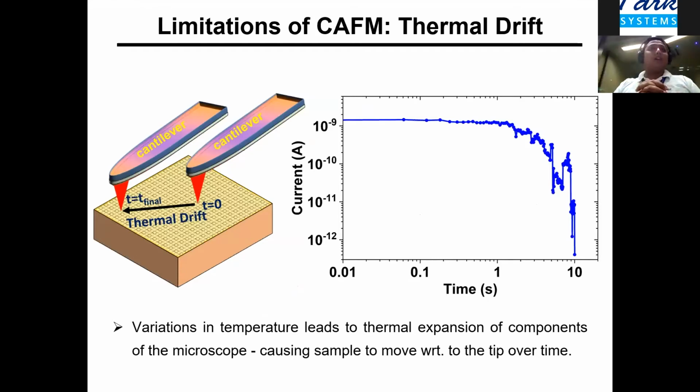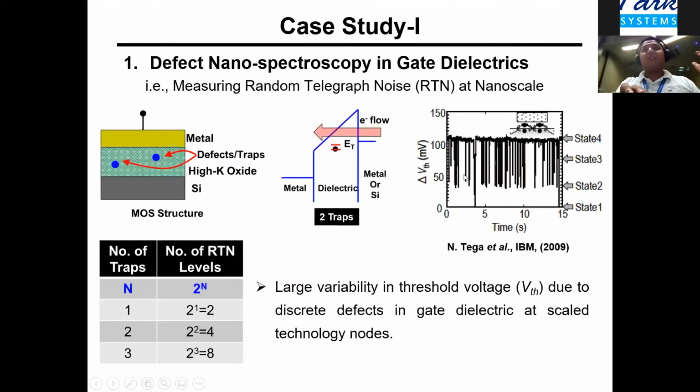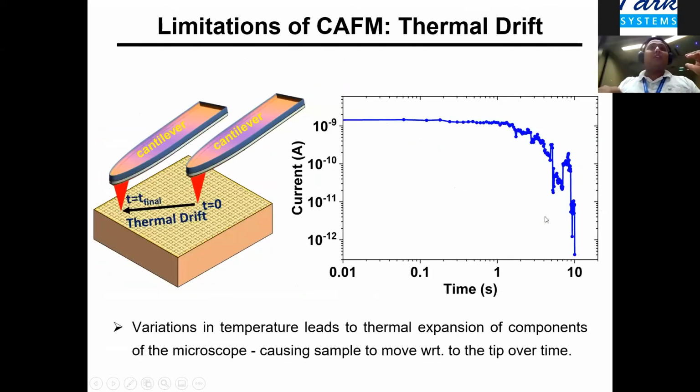So far so good. The story looks simple, but it's not as simple as it looks. The challenge is most of the measurements are done at room temperature, and as the measurements are carried out, one wants to sit over a location. If I go back to this slide, what it means is that one has to just stay over a point and measure as a function of time. Because our tip is ultra sharp, what happens at room temperature is that the variation in temperature leads to thermal expansion of the components of the microscope, and simply as time progresses, the tip will move away from the location.